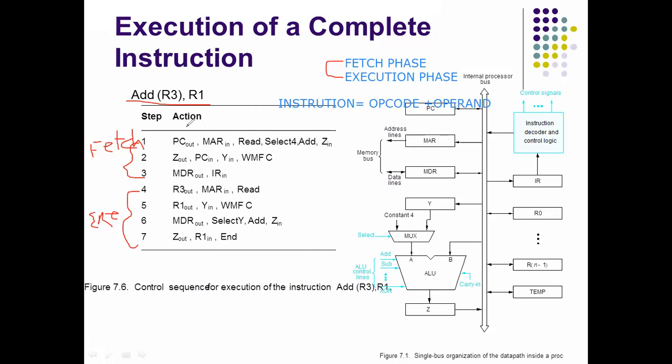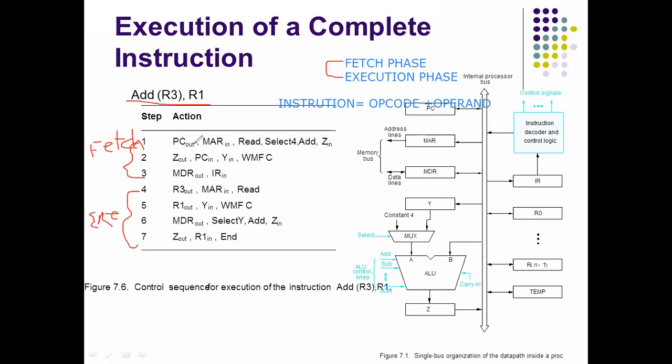What does PC contain? It holds the address location of the next instruction. If we know the value of PC, then only do we know which instruction is to be executed next.